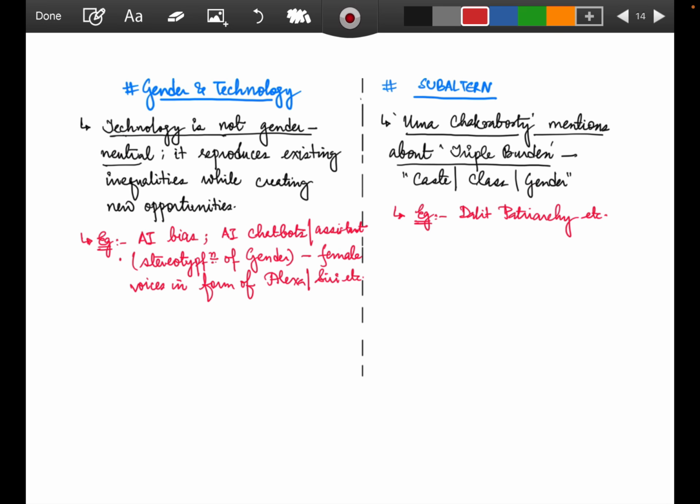Again, coming to gender and technology, technology is not gender neutral. This is very important because whenever technology has increased, we have seen that gender has played a very important role. But technology and gender are not poles apart. There are also silos where women are not treated in the same way as men with technology. It reproduces existing inequalities while creating new opportunities, like AI bias, AI chatbots and assistants, stereotyping of gender, female voices in the form of Alexa, Siri.